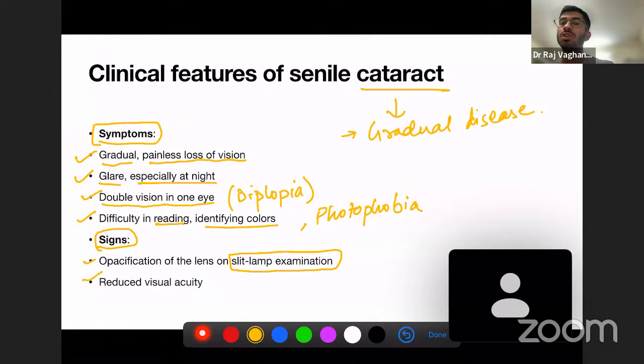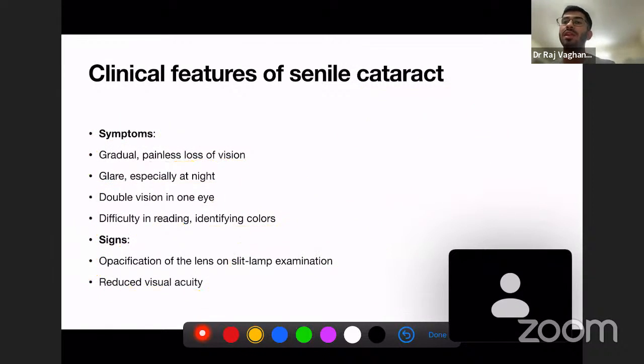And you can also see reduced visual acuity, which can indicate senile cataract. So these are the two signs: reduced visual acuity and opacification of the lens on slit lamp examination. You should remember the slit lamp examination is very important. Okay, so this was about the symptoms and the signs of senile cataract.